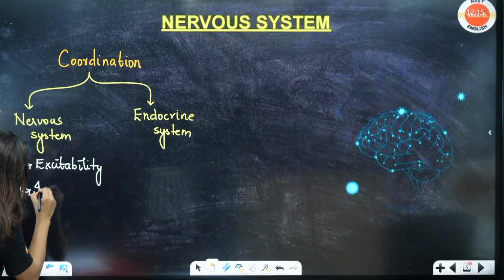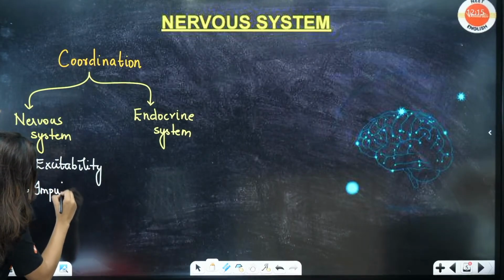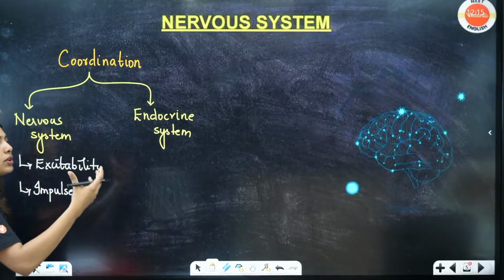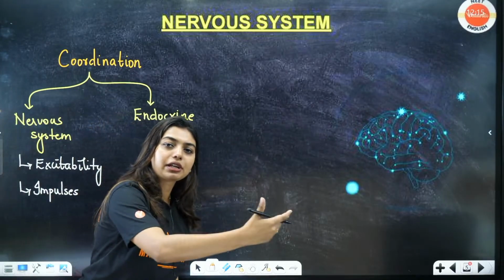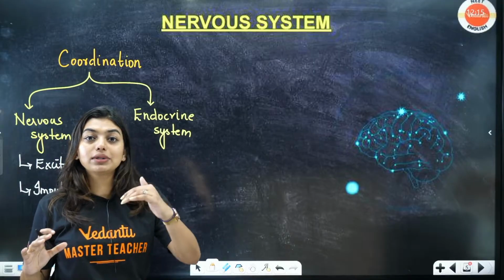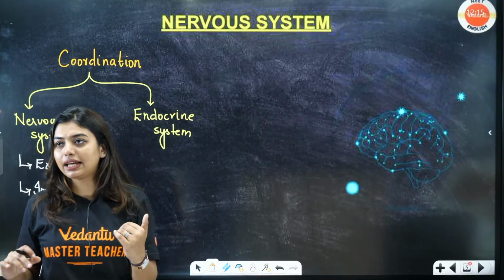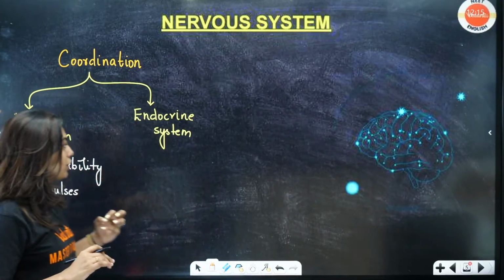It works on impulses. That is, action potential will be created when a stimulus comes, and then depolarization happens, repolarization happens, this continues. So I would say that an electrical impulse is happening. Yes or no? An electrical impulse is happening. All of you agree or not?